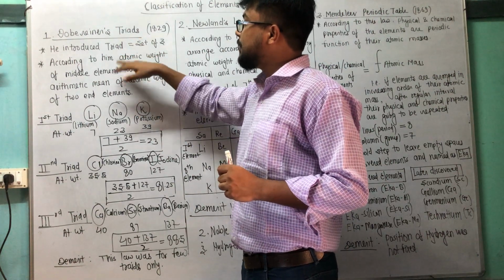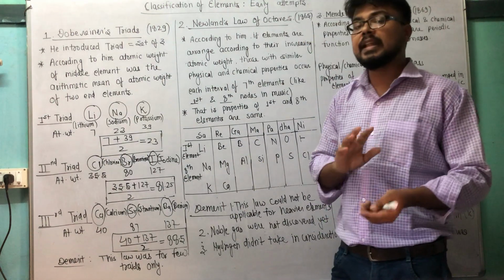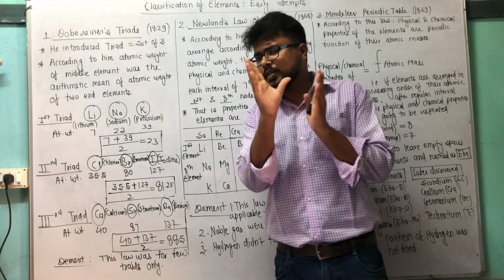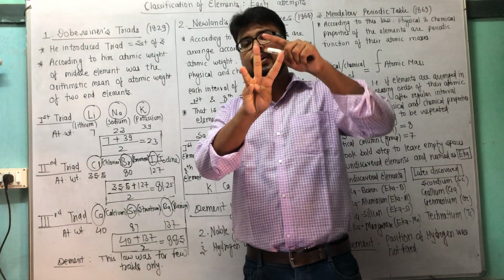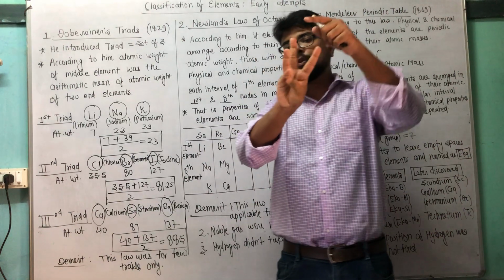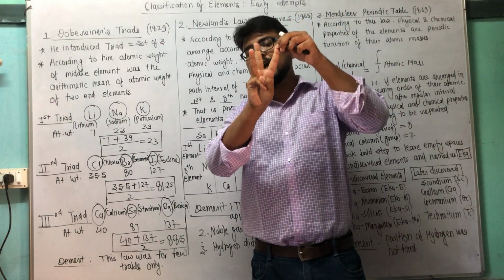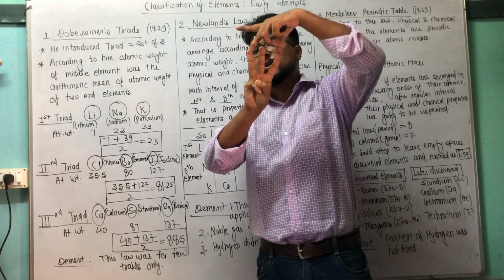In Döbereiner's triad, he gave the concept that there are three elements, 1, 2 and 3. According to him, the atomic weight of the middle element was the arithmetic mean of the atomic weights of the other two elements.